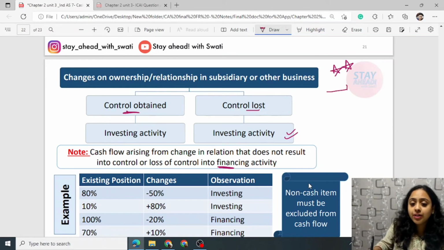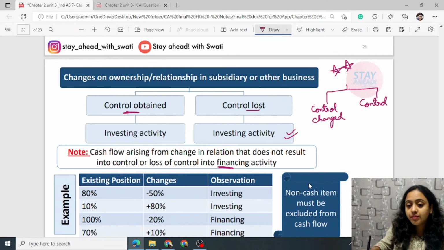So, very important, you have to see whether control has changed or control has not changed. If control changed, then investing activity. And if control not changed, then financing activity.